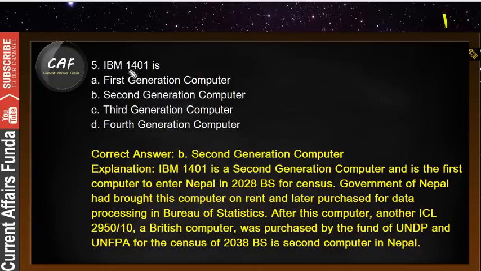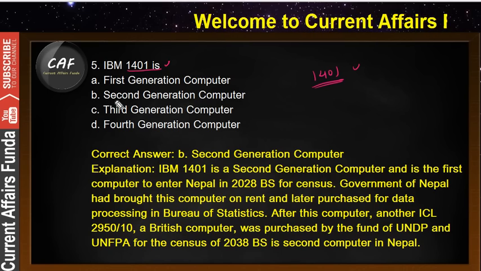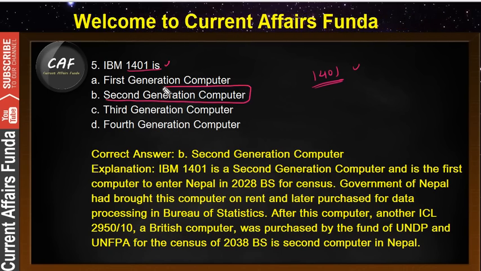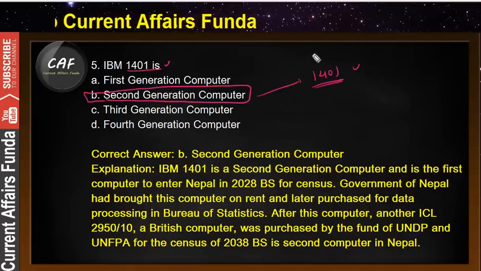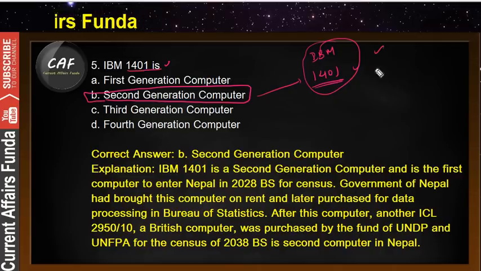See, IBM 1401. What is the meaning of IBM 1401? This is a second generation computer. Basically, in second generation computers, computers were used in such a way.